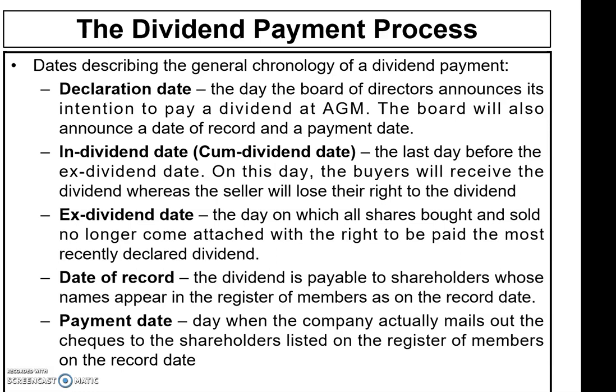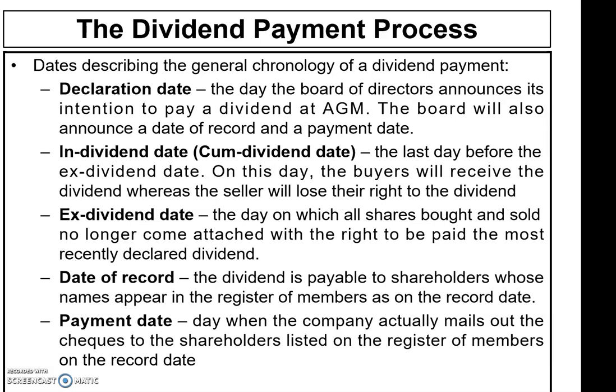Right. The next one, ex-dividend date. The ex-dividend date is the day on which all shares bought and sold no longer come attached with the right to be paid the most recently declared dividend. So they have to wait for the next year's dividend, if there is any. They are not entitled to the dividend payment for this year, because they purchased the stocks of the company on the ex-dividend date or after it. They become shareholders of the company, but they are not eligible for the dividend payment for that particular year because of the ex-dividend date transaction.